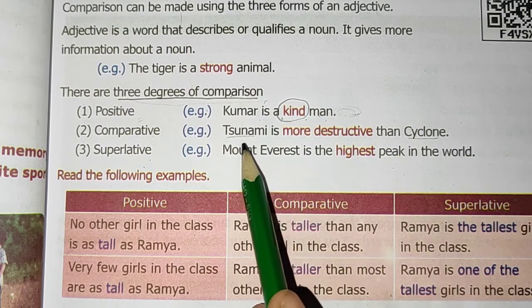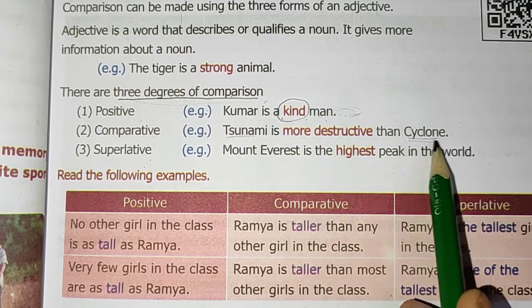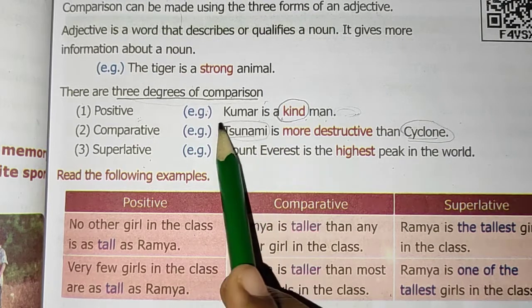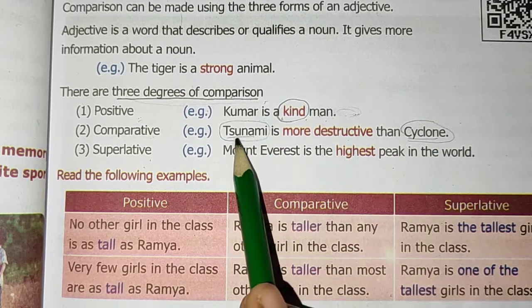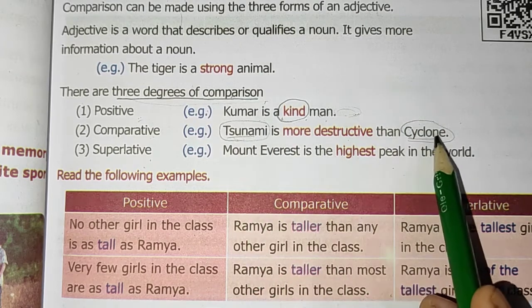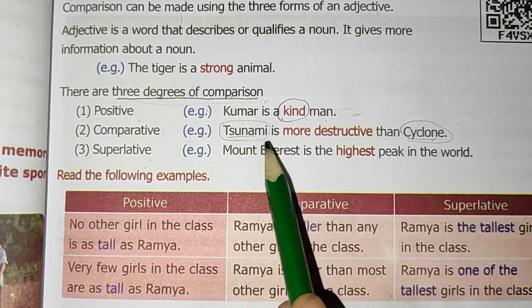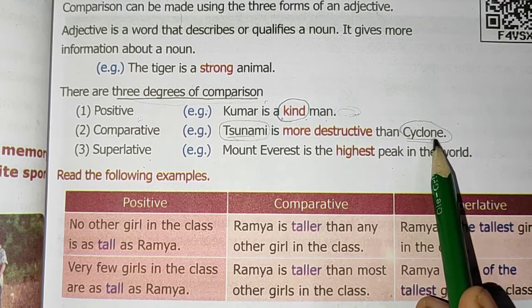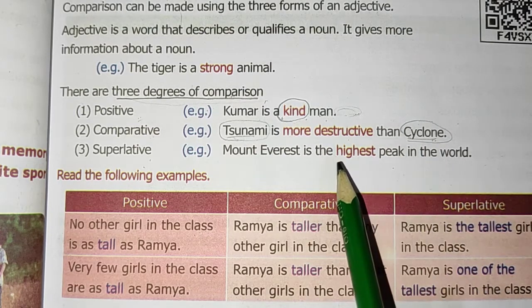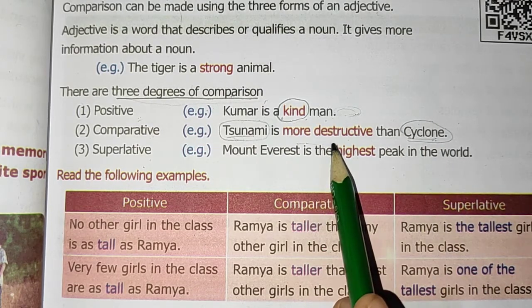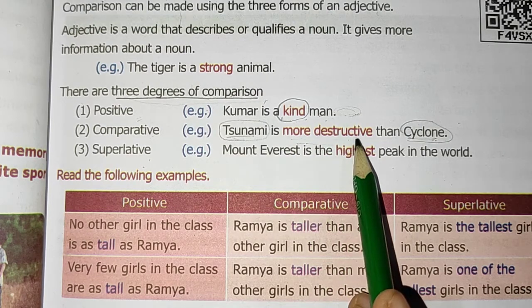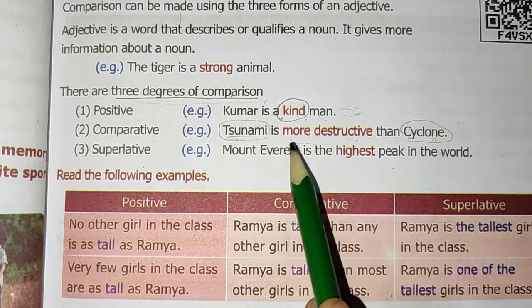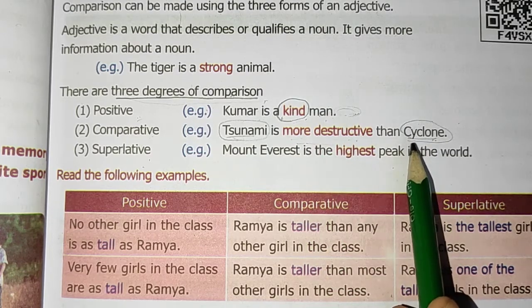Here tsunami is compared with cyclone. Two destructive things are given here, tsunami and cyclone. So look at the change of adjective here. It is mentioned as more destructive. So it is used to compare two things.